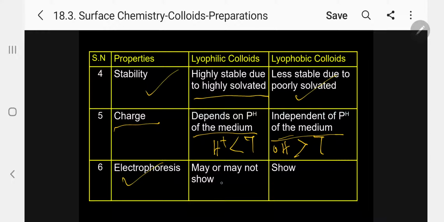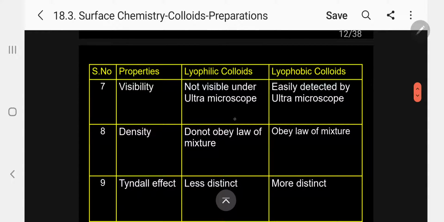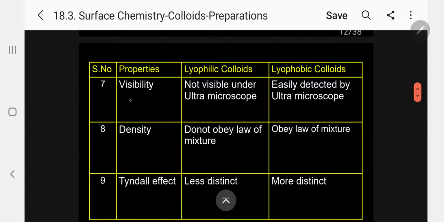Lyophilic colloids may or may not show electrophoresis, but lyophobic colloids will show electrophoresis. And seventh, visibility. Lyophilic colloids are not visible under the ultramicroscope; they are molecular size, whereas lyophobic colloids are easily detected by the ultramicroscope.